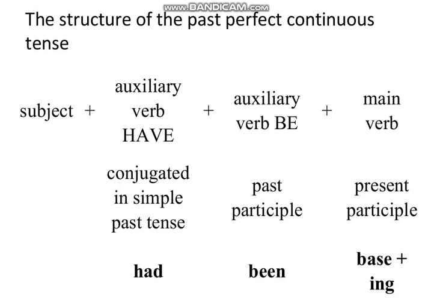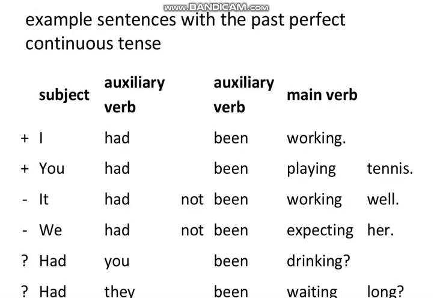So here we also add this another helping verb, that is been. What is it? Been, not being. Okay, it is been. And then we have the main verb, which is in present participle or ing form. First form of verb plus ing is called present participle. So its main verb would be in present participle.